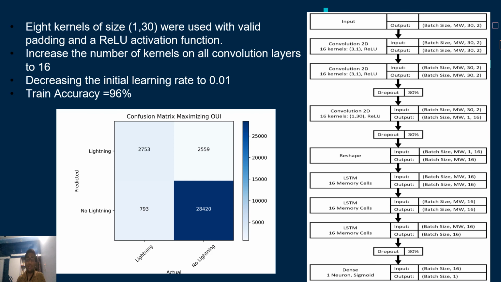On the right I show the CRNN architecture, and at the bottom the confusion matrix that I got, which shows the maximum OUI was obtained at a threshold of 0.547. The model achieved an overall accuracy of 96% with a true positive rate, TPR, of 77.6%, a probability of false detection, POFD, of 8.3%, and an OUI of 53.9%.